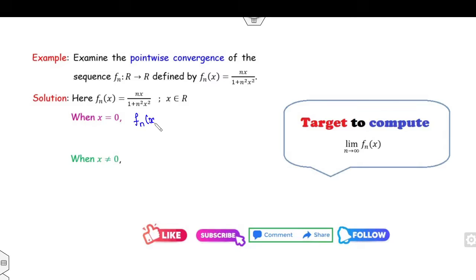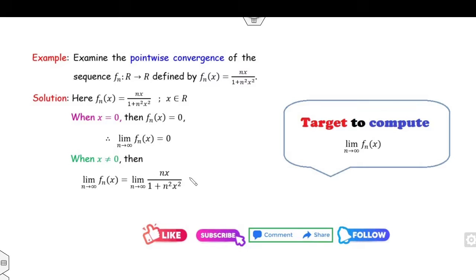If x is 0, what is the value of fn(x)? fn(x) is 0. So the limit of fn(x) as n approaches infinity is also 0. Second case, if x is non-zero, then we compute the limit of nx over 1 plus n square x square.